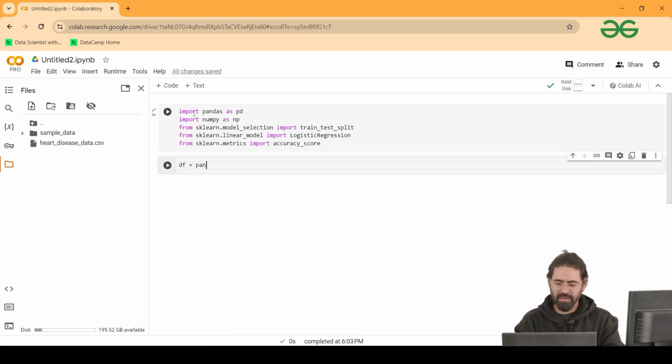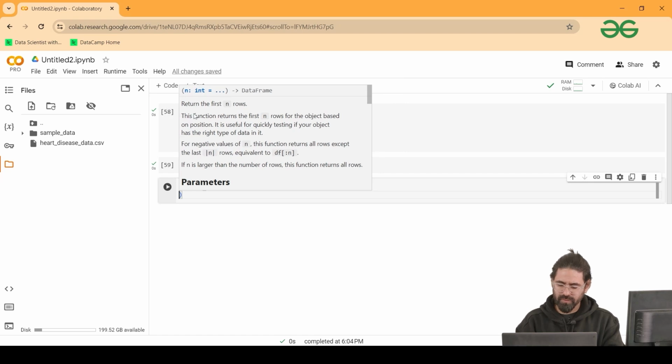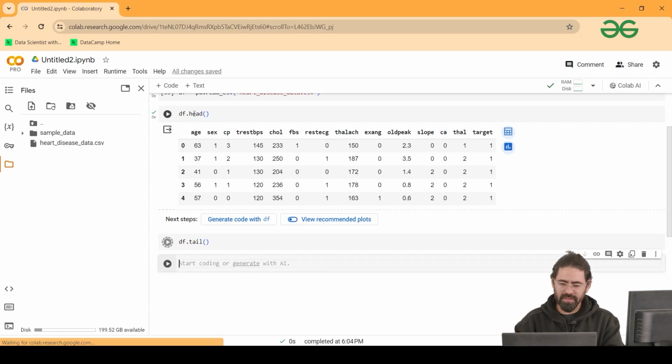Let me import my data set. No, it's not the diabetes data set, it's heart disease. You just pay attention to this project. Everyone, whether you are good with ML or not, doesn't matter, you'll get something out of this project for sure. So I'm trying to use very easy code for this. So let me explore my data set.